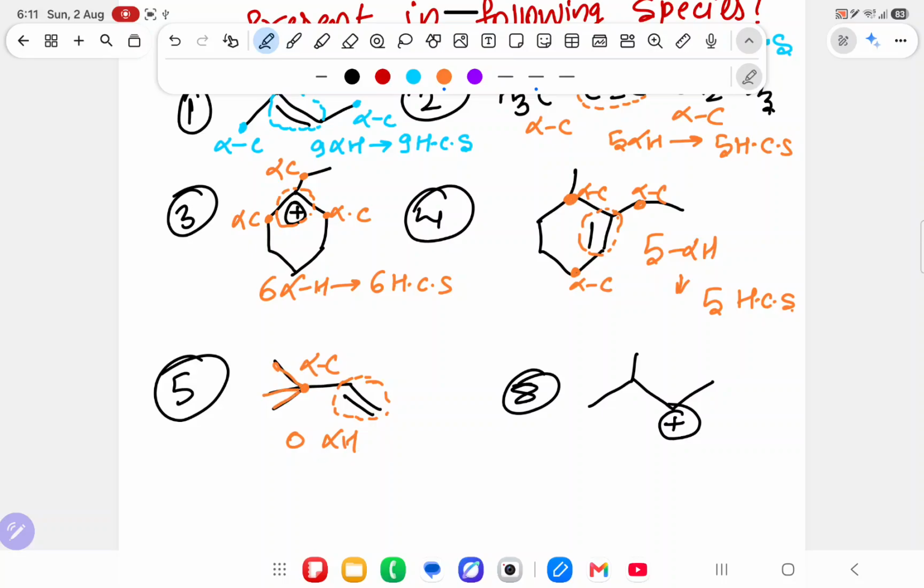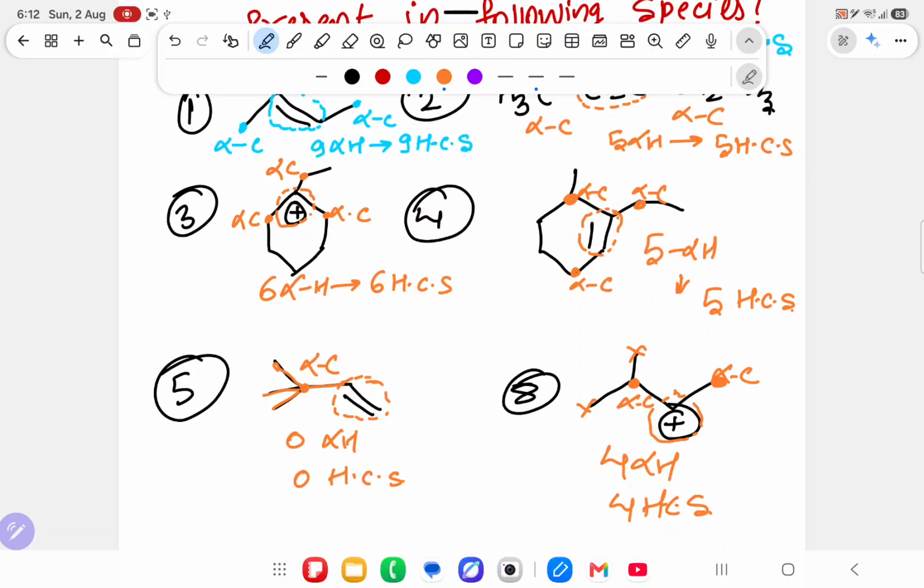Because this is carbon, carbon, carbon, 4 bonds are done, so it has 0 hyperconjugating structure. Suppose I have to check this part: close it, after closing the alpha carbon, just adjacent to that, don't see this. Over here, how many hydrogens? 1, sir. Over here, how many hydrogens, sir? 3. So 4 alpha hydrogens. So how many alpha hyperconjugating structures? 4 hyperconjugating structures. Understood this part?